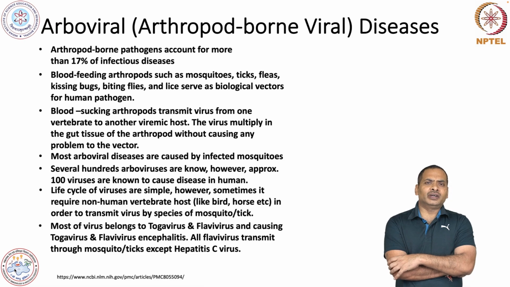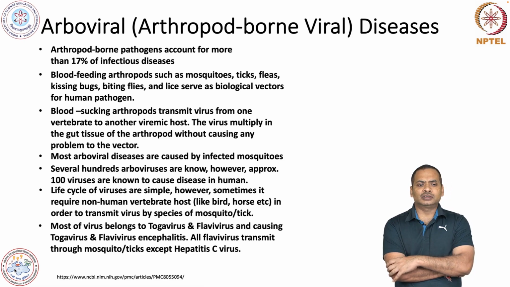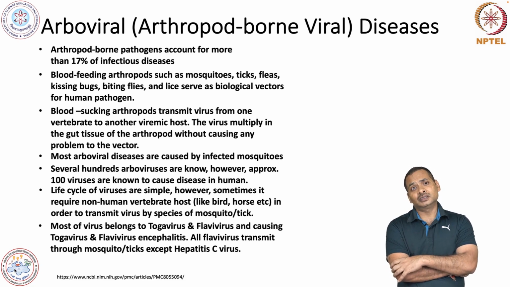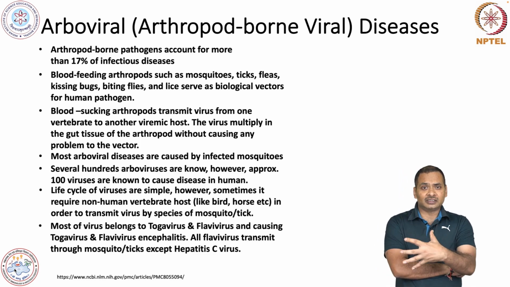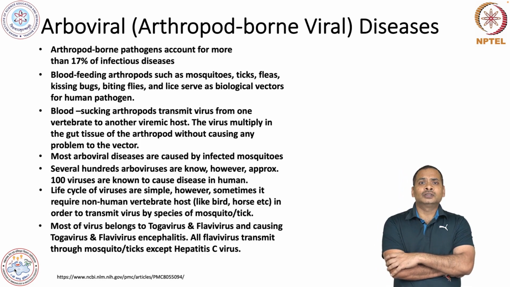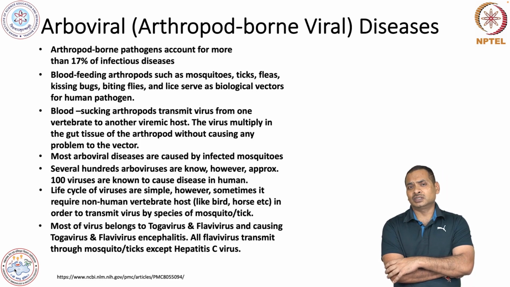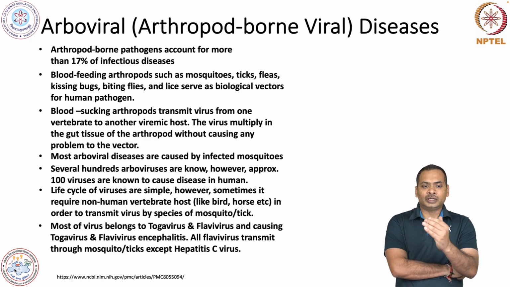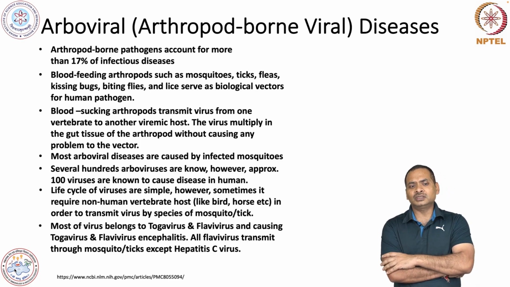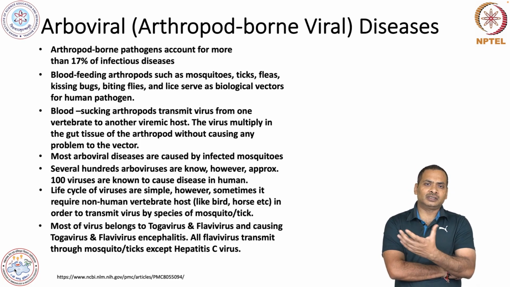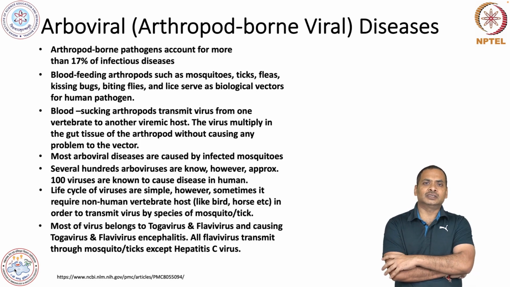So, all flaviviruses are basically transmitted through mosquito or tick, except one virus, which is hepatitis C virus. This is a characteristic of flavivirus. Hepatitis C virus is basically transmitted through contaminated food or water. So, except hepatitis C virus, all flaviviruses are transmitted through this vector, that is mosquito or tick.